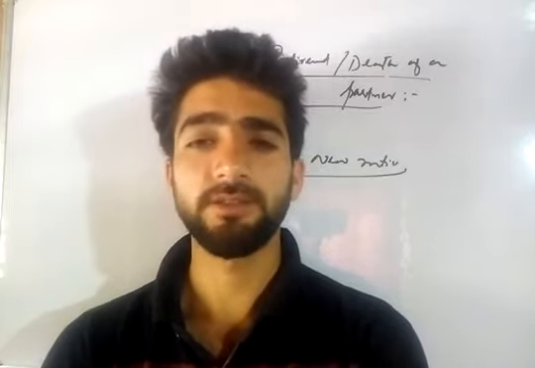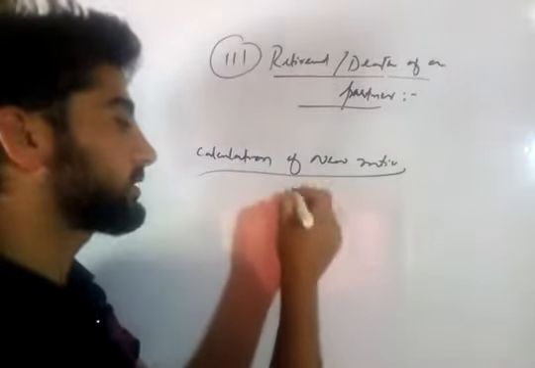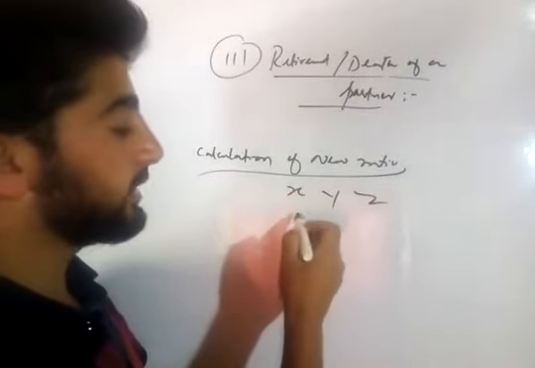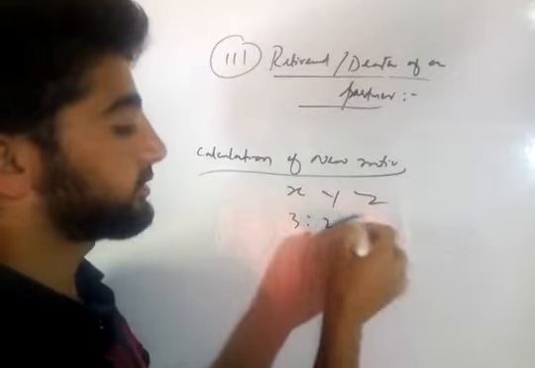So for example, there were three partners X, Y and Z. The profit sharing ratio was 3:2:1.